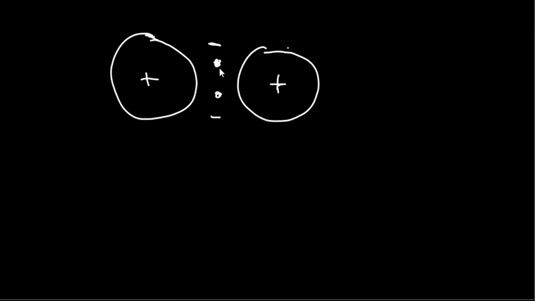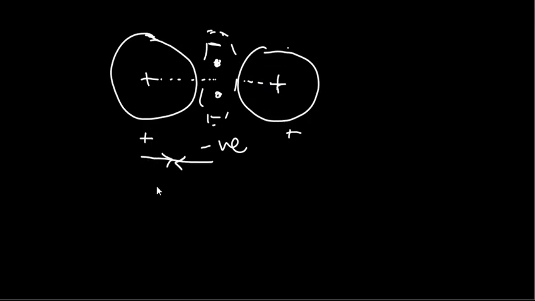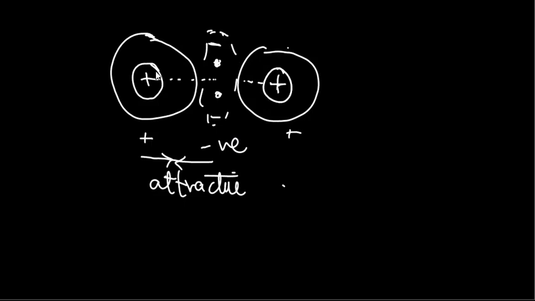Now, attractive forces are basically the forces between these positively charged nuclei and the negatively charged electrons. This is the negative density, and these are the positive nuclei. So the force of attraction between them, these are the attractive forces. Whereas, what are the repulsive forces? These nuclei are positively charged, right? And like charges always repel one another. So the nuclei will exert repulsive forces on one another, but the nuclei and the electrons will try to attract one another because these are unlike charges.